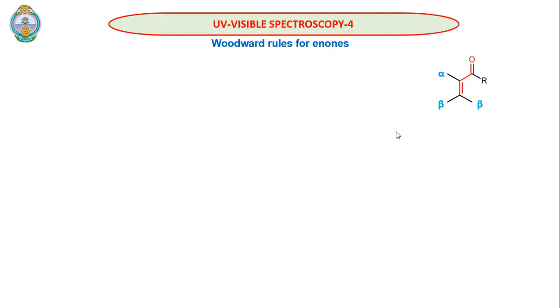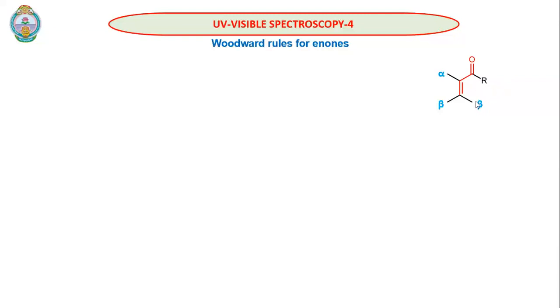When we want to look at the Woodward rules for enones, as I said, what is an enone? A carbonyl which is conjugated with an alkene. Now, this side, the R group may be a hydrogen or a carbon in the case of ketones, or an OH in the case of carboxylic acid, whatever it is. First, we are studying the Woodward rules for ketones.